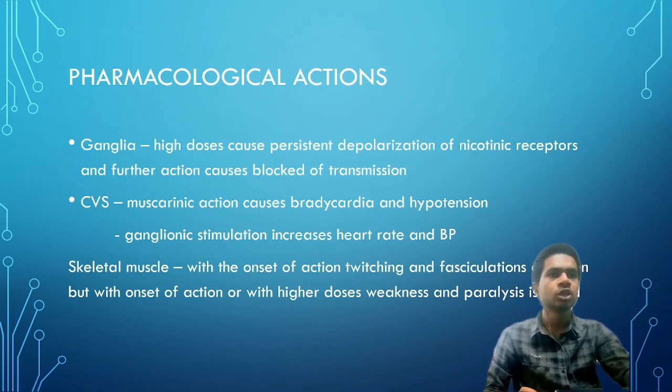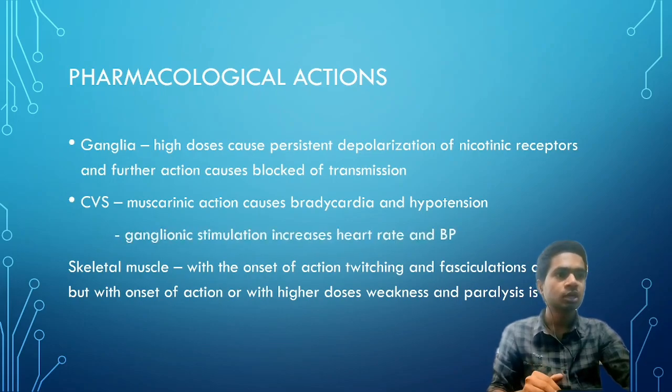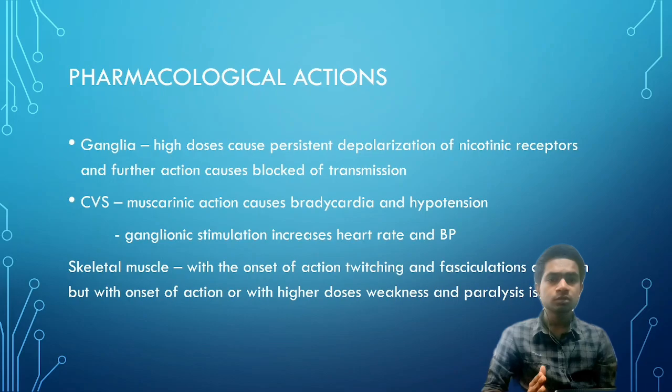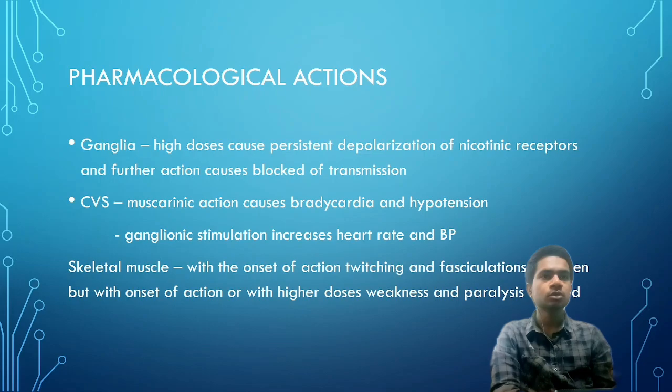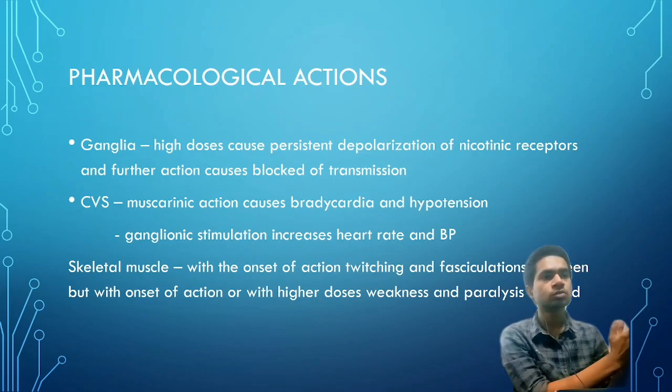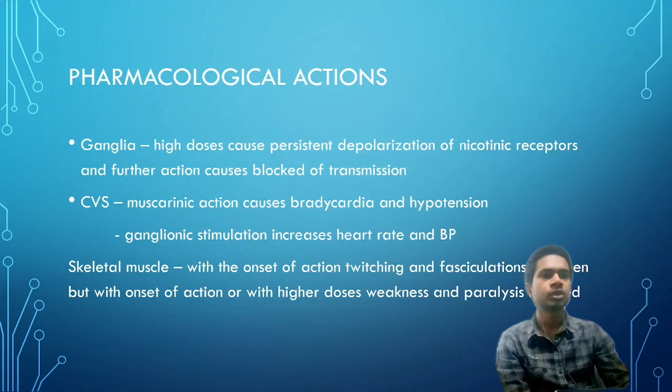On CVS, muscarinic action causes bradycardia and hypotension, while ganglionic stimulation increases heart rate and BP. Thus, in its action on CVS, that is on the heart, both increase in blood pressure and decrease in blood pressure can occur, which signifies that it is very complex to say whether it specifically leads to bradycardia or tachycardia.